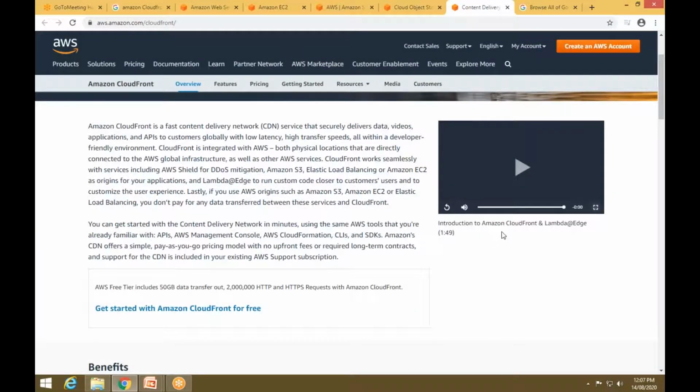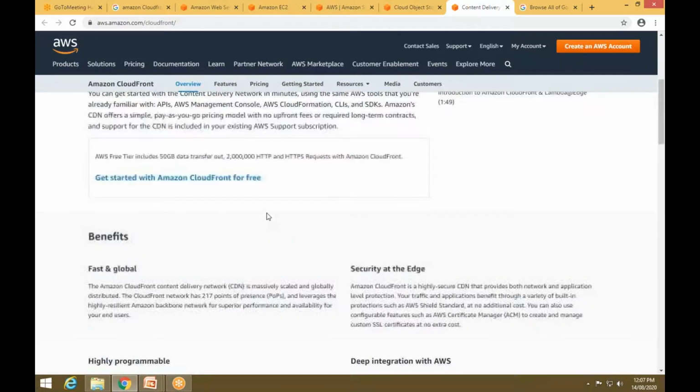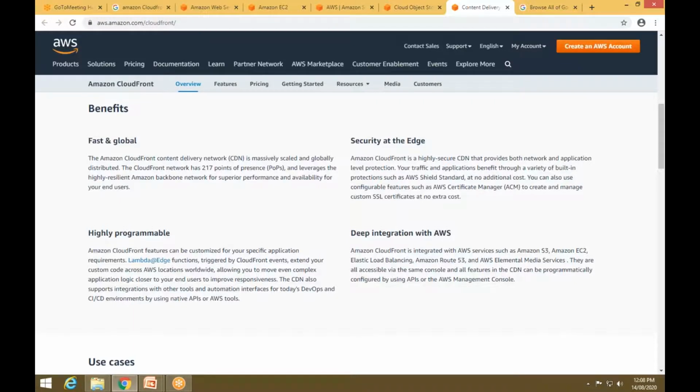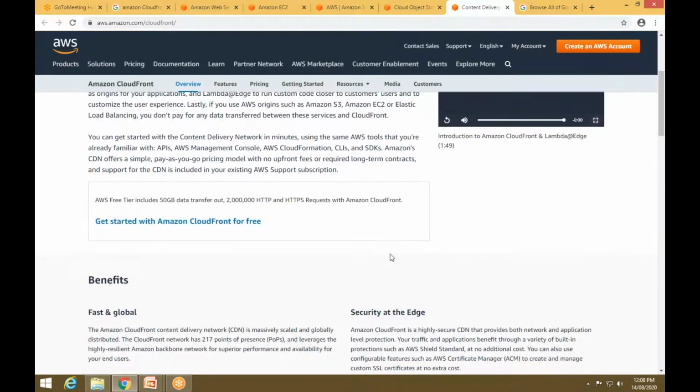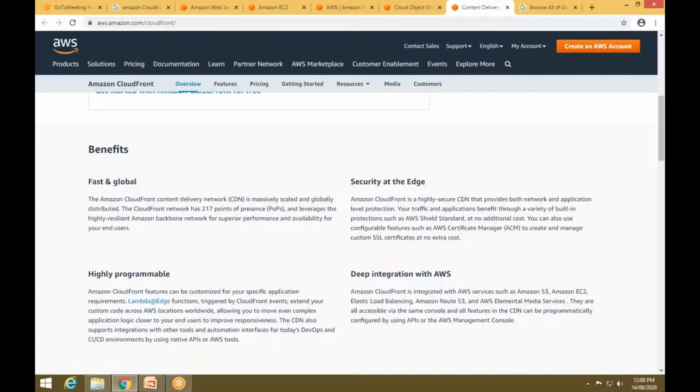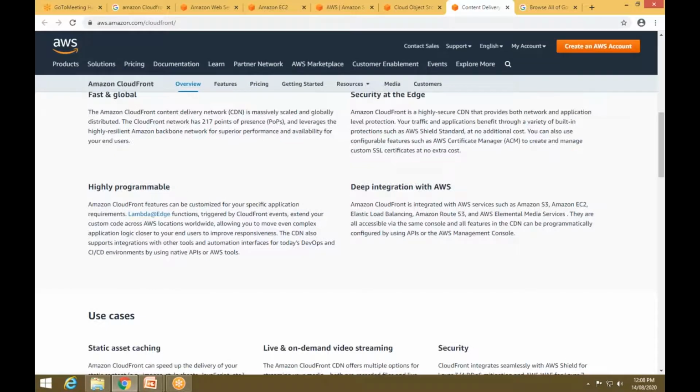Okay, now this is about Amazon CloudFront, and they're using Lambda@Edge. That is what is used in CloudFront. I hope this is clear. And these are the benefits of Amazon CloudFront. It is fast and globally distributed, it is secure, it is highly programmable, and it has deep integration with AWS. Those things were told in the video, and the same thing is discussed over here.